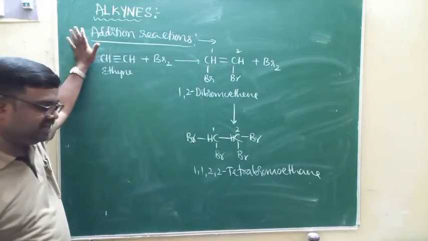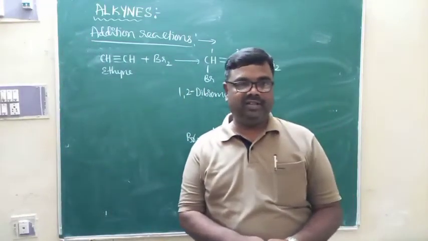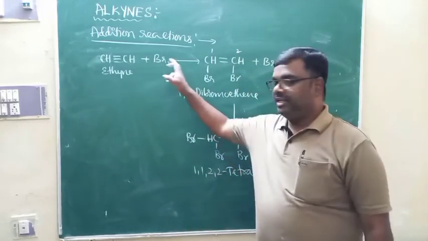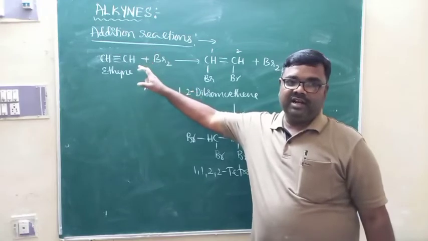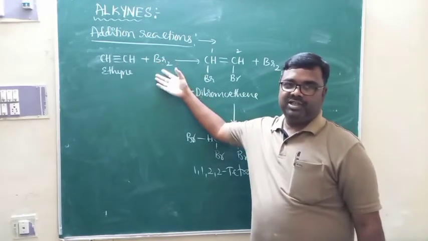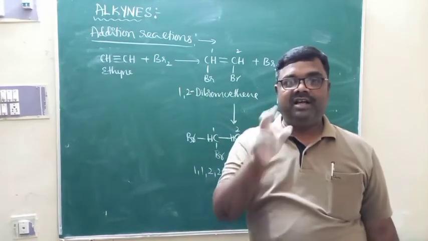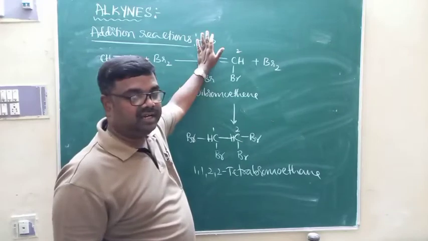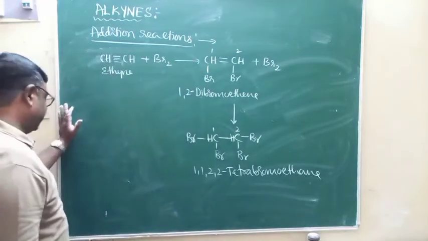And of course, as I said, unsaturated compounds decolorize bromine because of the addition of bromine across the double bonds and triple bonds. Alkynes and alkenes decolorize bromine. Because of that, this reaction can be used to distinguish saturated and unsaturated hydrocarbons. That I already discussed in the previous videos. So this is what we call addition of halogens.